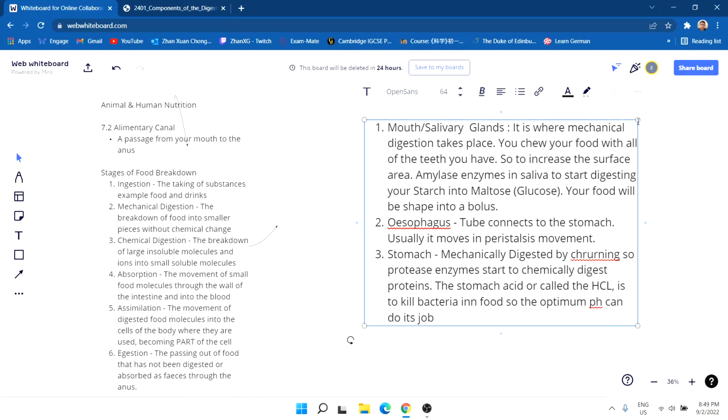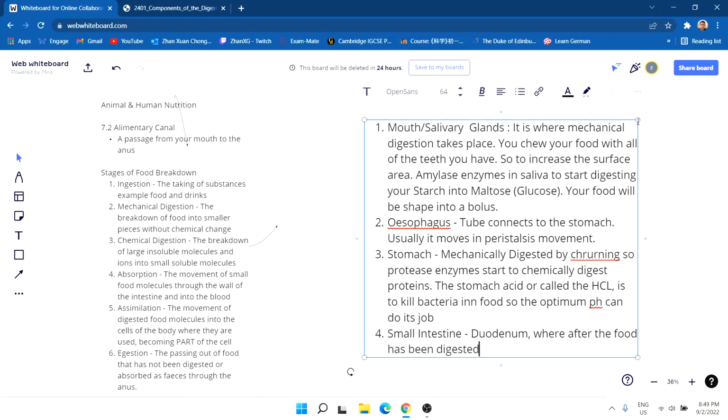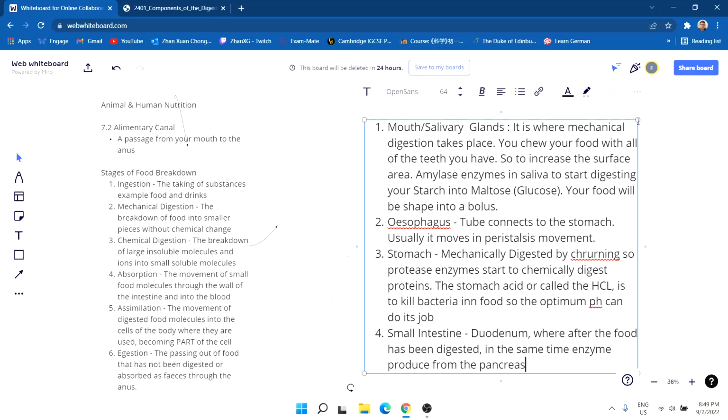Next we have the small intestine. The first section will be the duodenum. It's where the food has been digested, and at the same time, enzymes produced from the pancreas are also there.